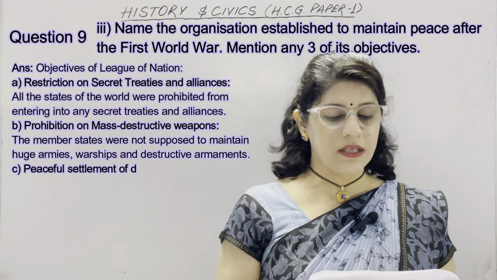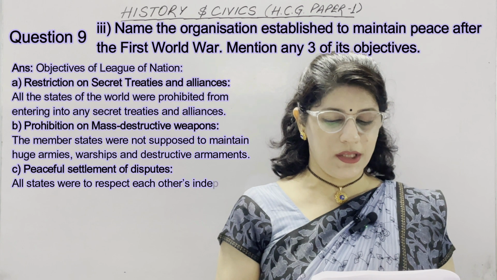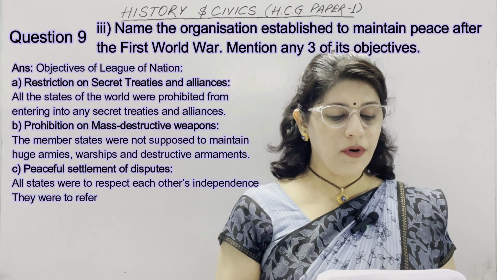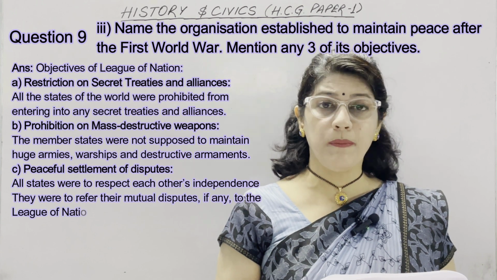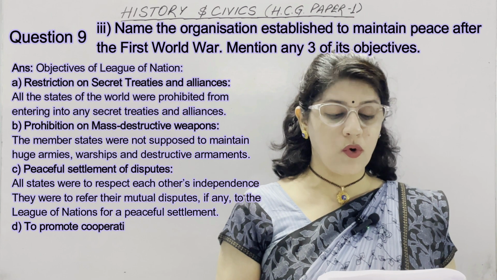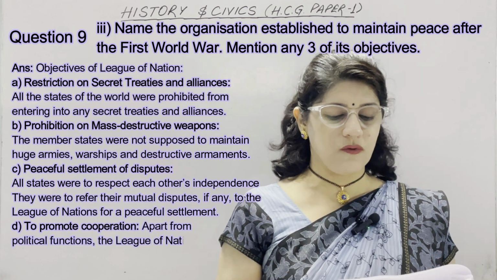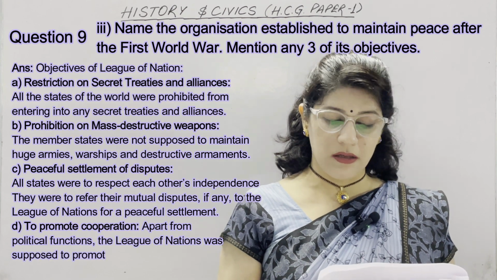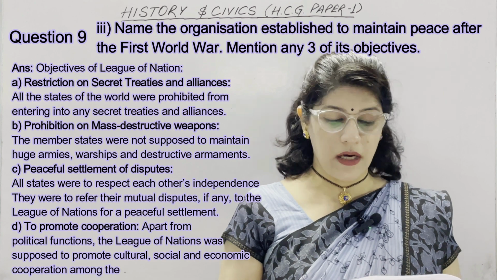Third is peaceful settlement of disputes. All states were to respect each other's independence. They were to refer their mutual disputes, if any, to the League of Nations for a peaceful settlement. Last point is to promote cooperation. Apart from political functions, the League of Nations was supposed to promote cultural, social and economic cooperation among the member states.